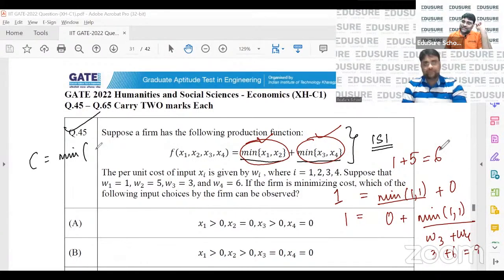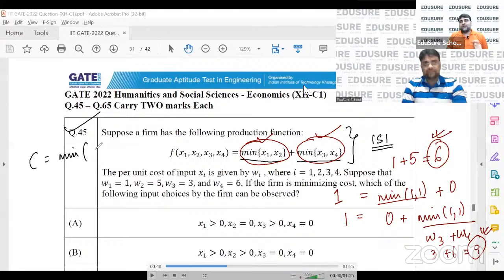So as a producer, obviously I will be choosing to produce it with x1 and x2 because my cost is only 6. Here my cost is 9. So what should happen for the input choice? I should not be demanding x3 and x4 at all. I should only be producing with x1 and x2. That's it.